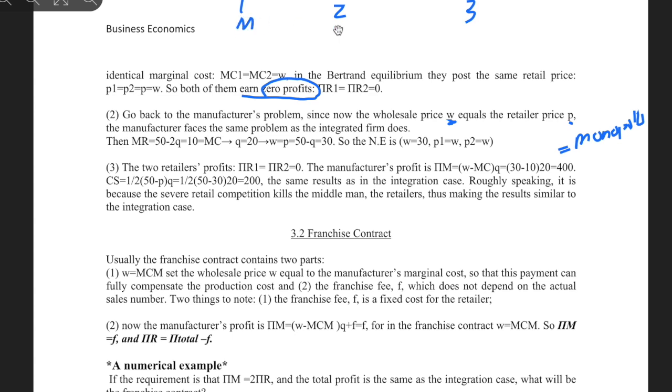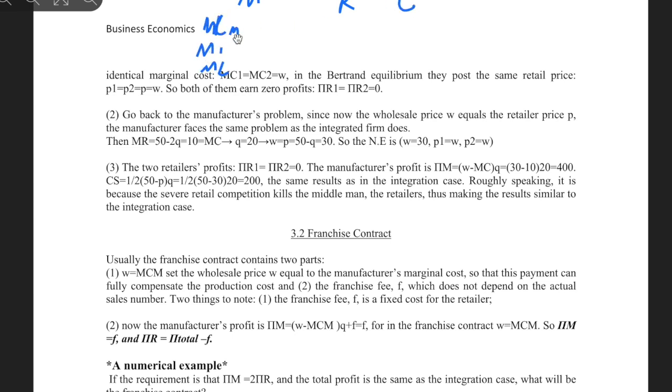So what happened was, even though we have first, second, and third guy, right? We have the manufacturer, retailer, and consumer. But since there are 2 retailers, they compete with each other, ending up zero profit. That means we wanted to set what? The marginal cost of the manufacturer, retailer, consumer, right?